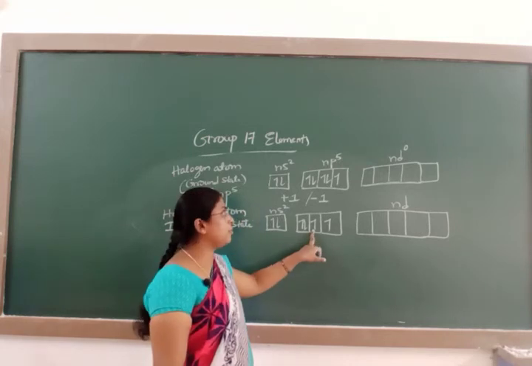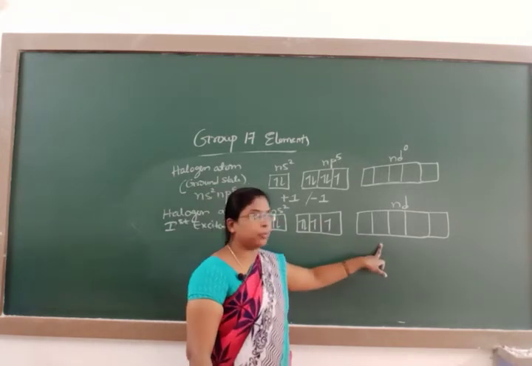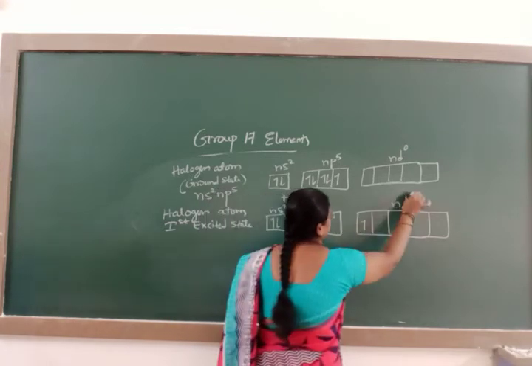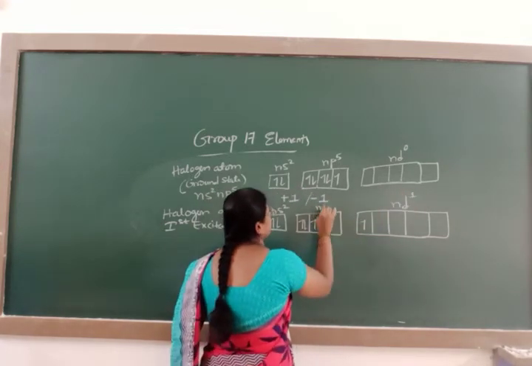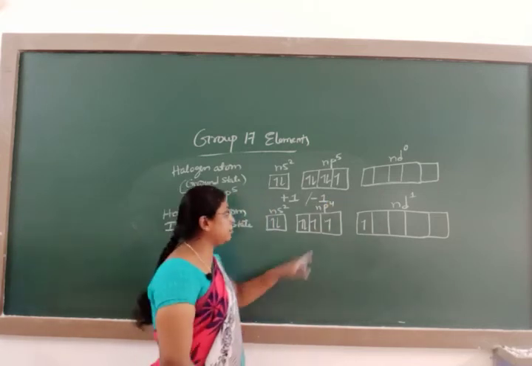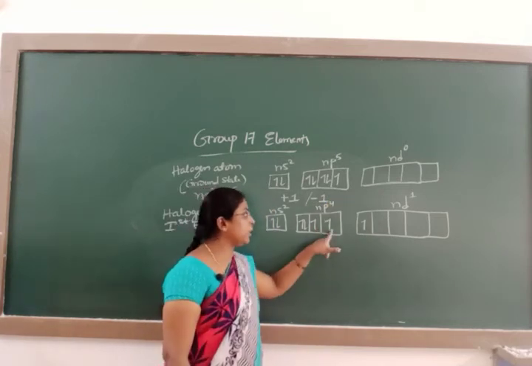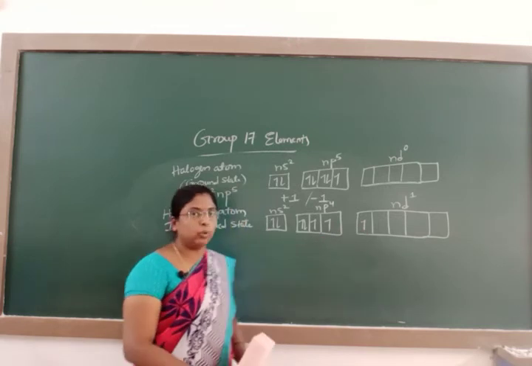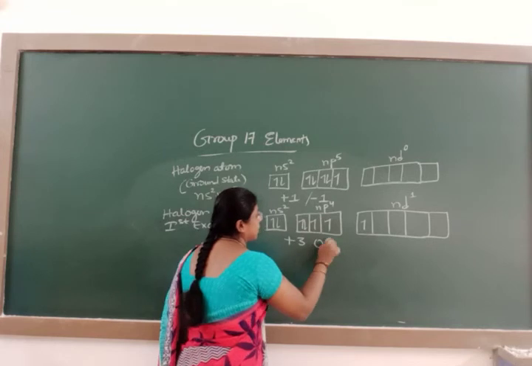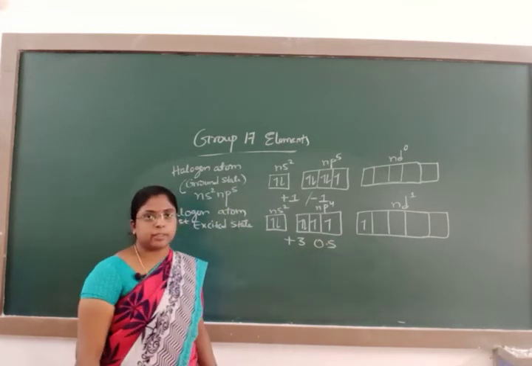One electron from np jumps to the vacant d orbitals, and it becomes nd1, and this is np4. Here if you see, the number of unpaired electrons is 3. It can lose 3 electrons, hence its oxidation state becomes +3 in the first excited state.